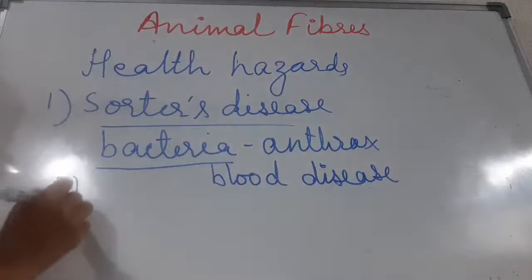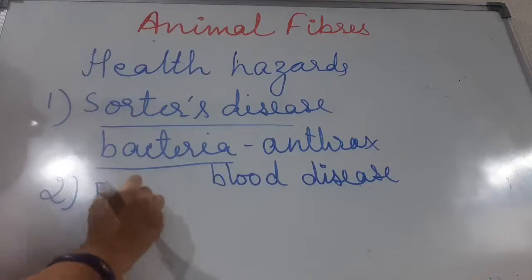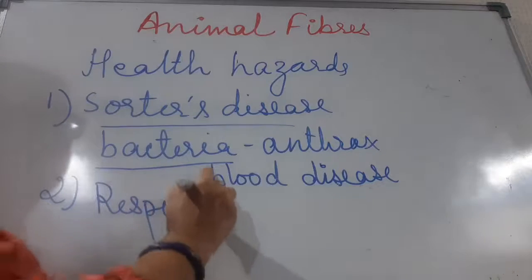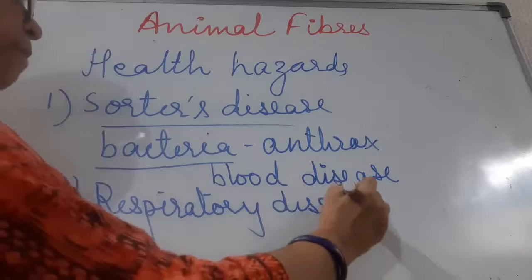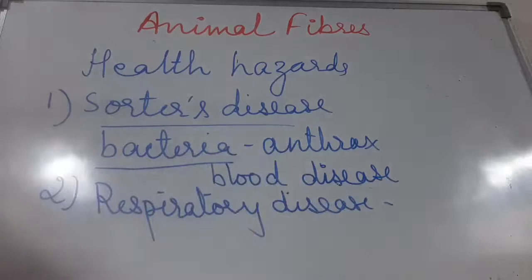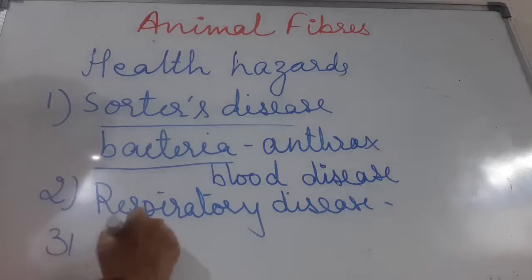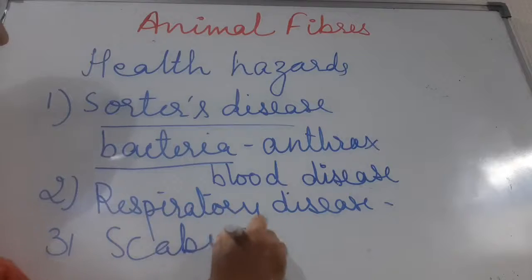Now children, second is respiratory disease. People who are working in the industry inhale the vapors coming out from the cocoons when they are boiled. These vapors affect their lungs and they suffer from respiratory disease. Third, children, is scabies, which is also known as skin disease.